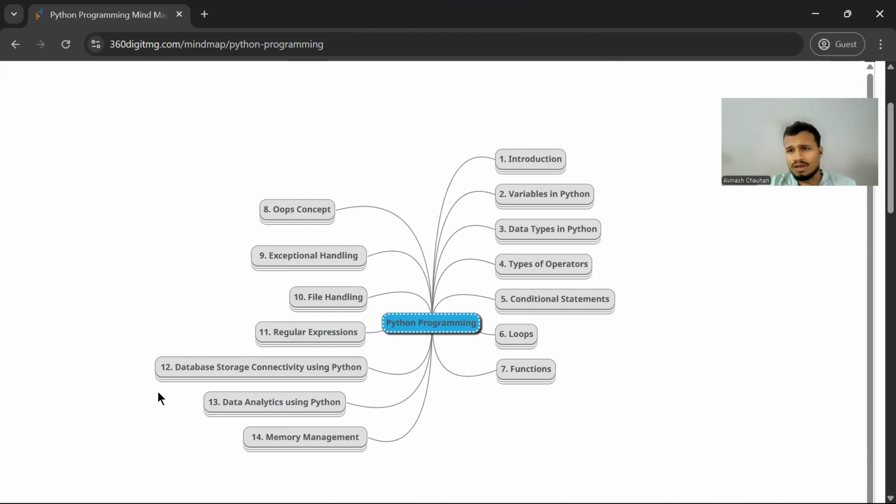Data analytics using Python and database using Python, we will cover when we complete the SQL part. Once we have completed SQL, then we will complete all these things. Why? Because if I start with these things, some things will go above your head and you might not understand them clearly. So just keep these things step by step.